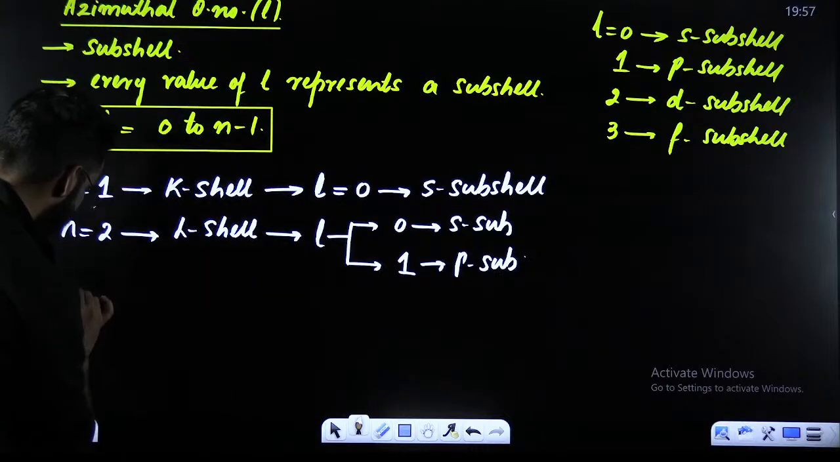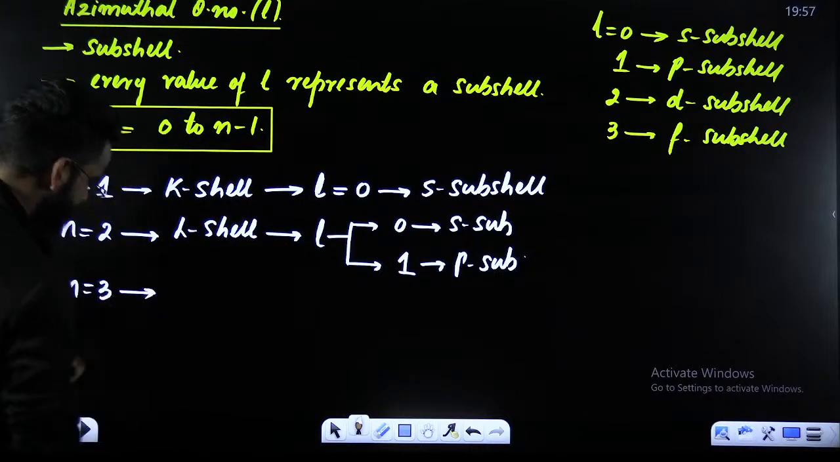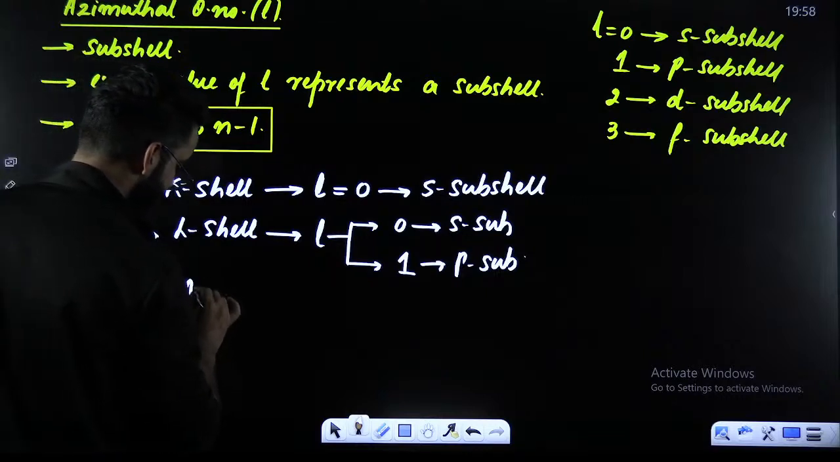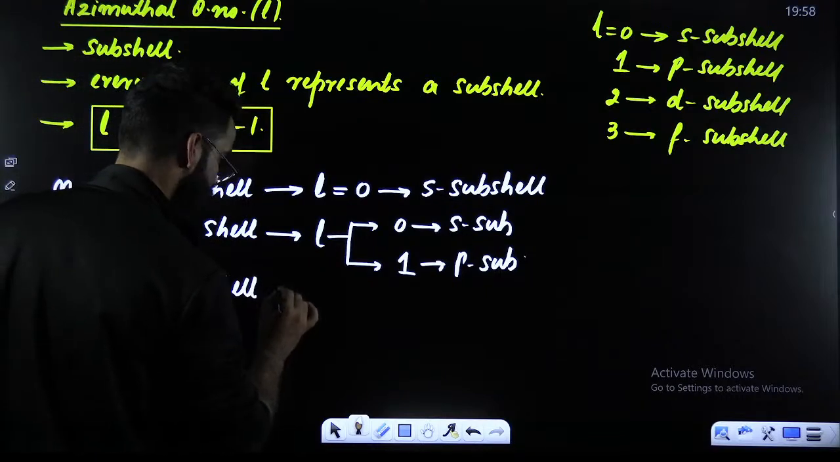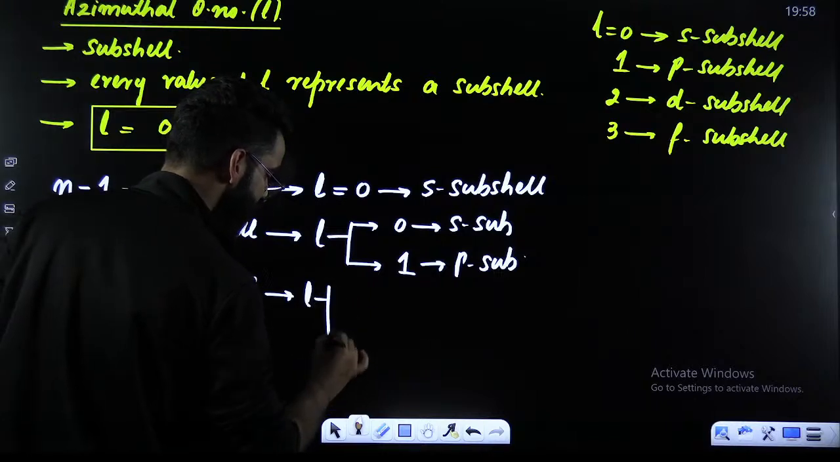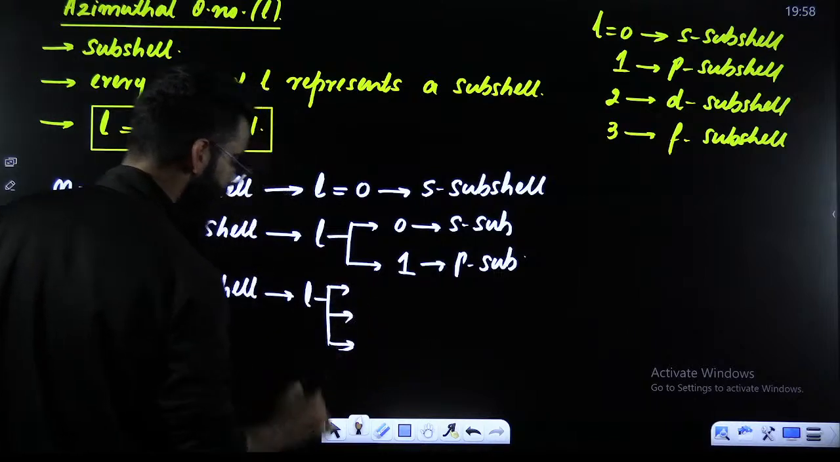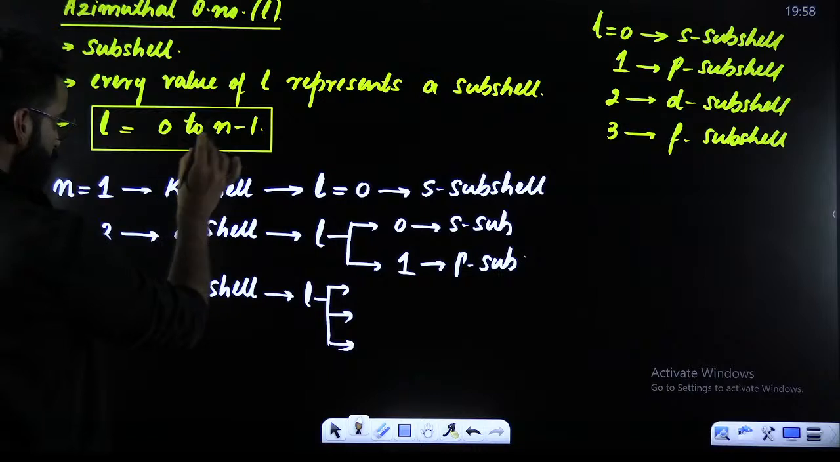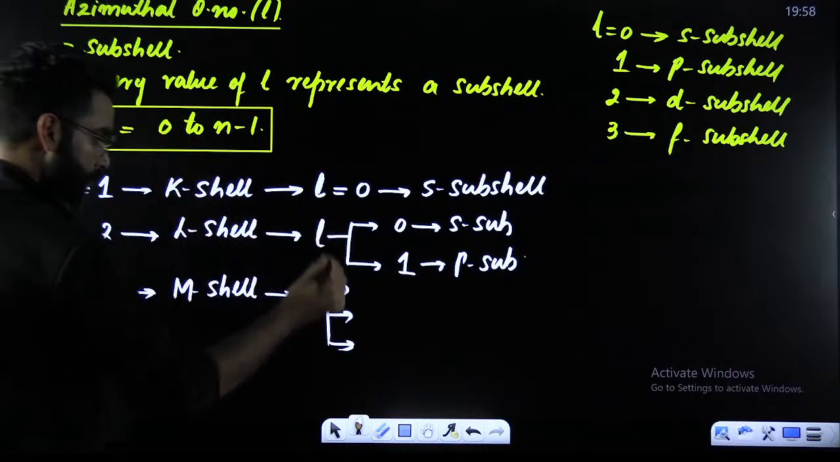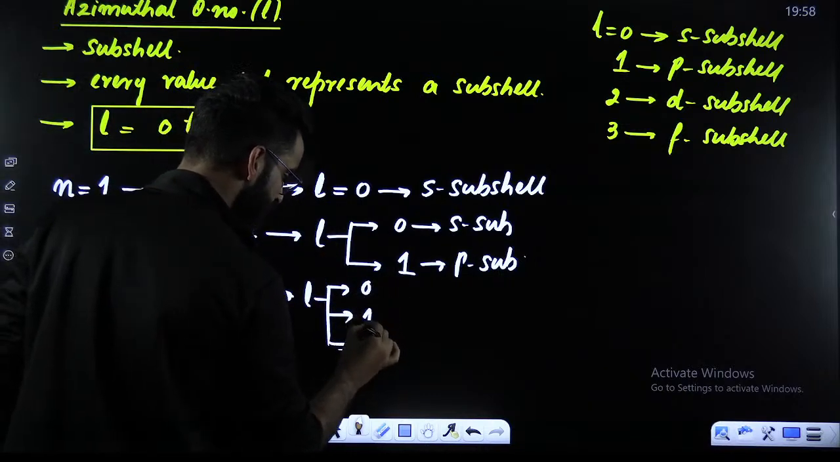Now, talk about the third shell. Third shell means M shell. If n is equal to 3, how many possible values of L will be there? 0 to 3 minus 1. 3 minus 1 is 2. So 0 to 2. 0 to 2 means it can be 0, it can be 1, it can be 2.